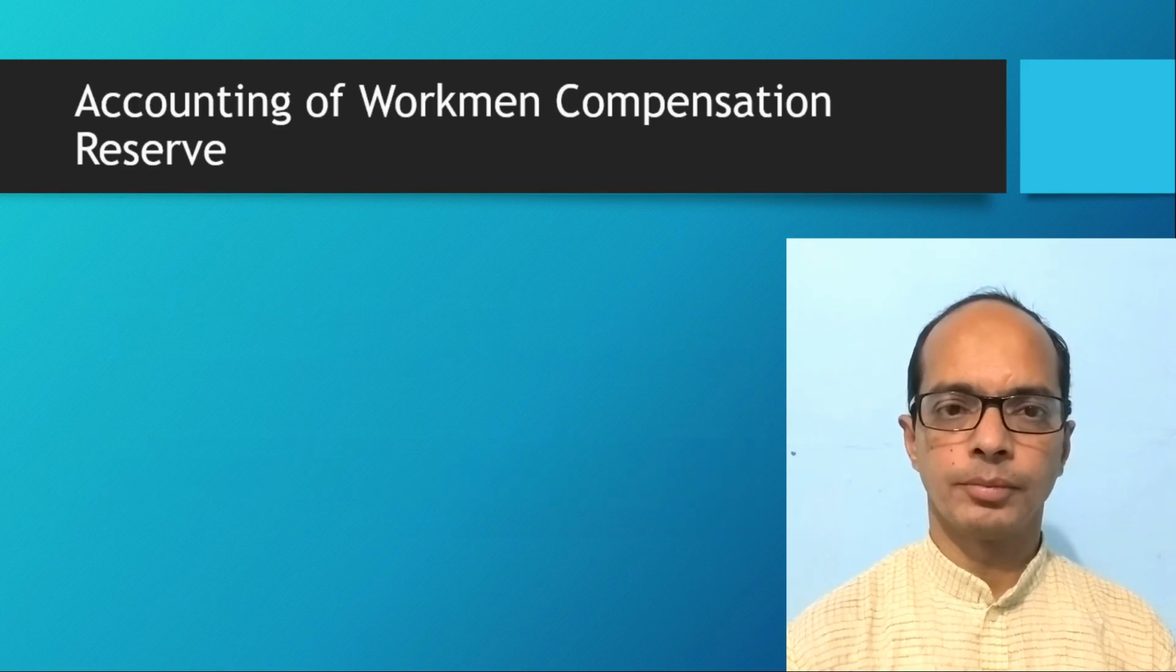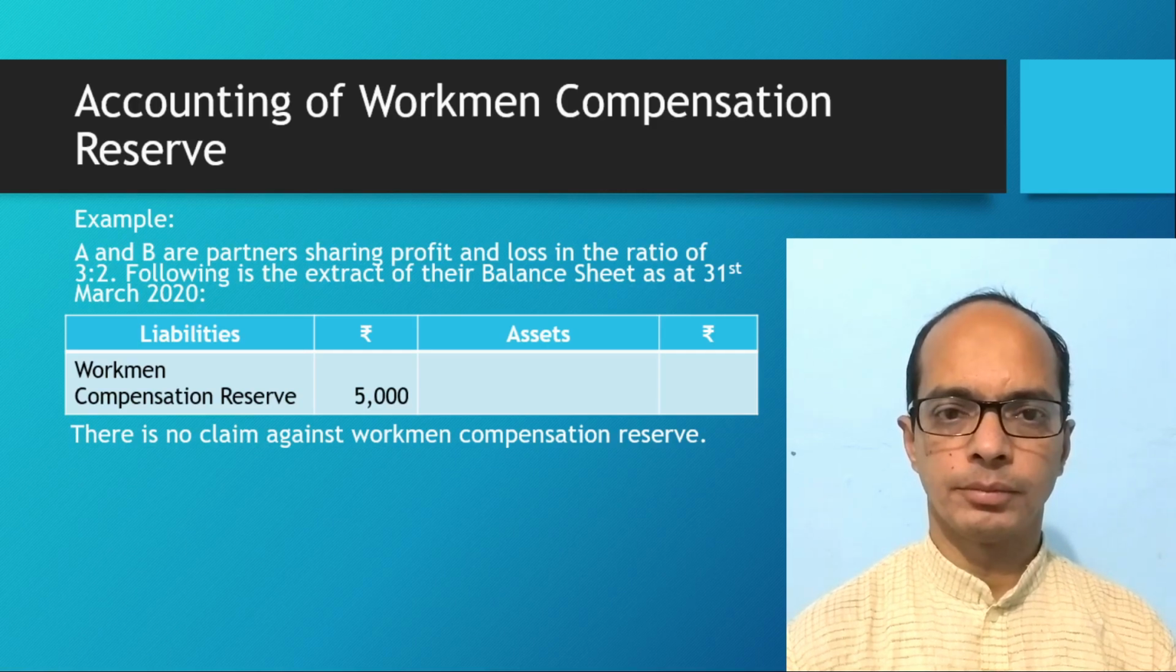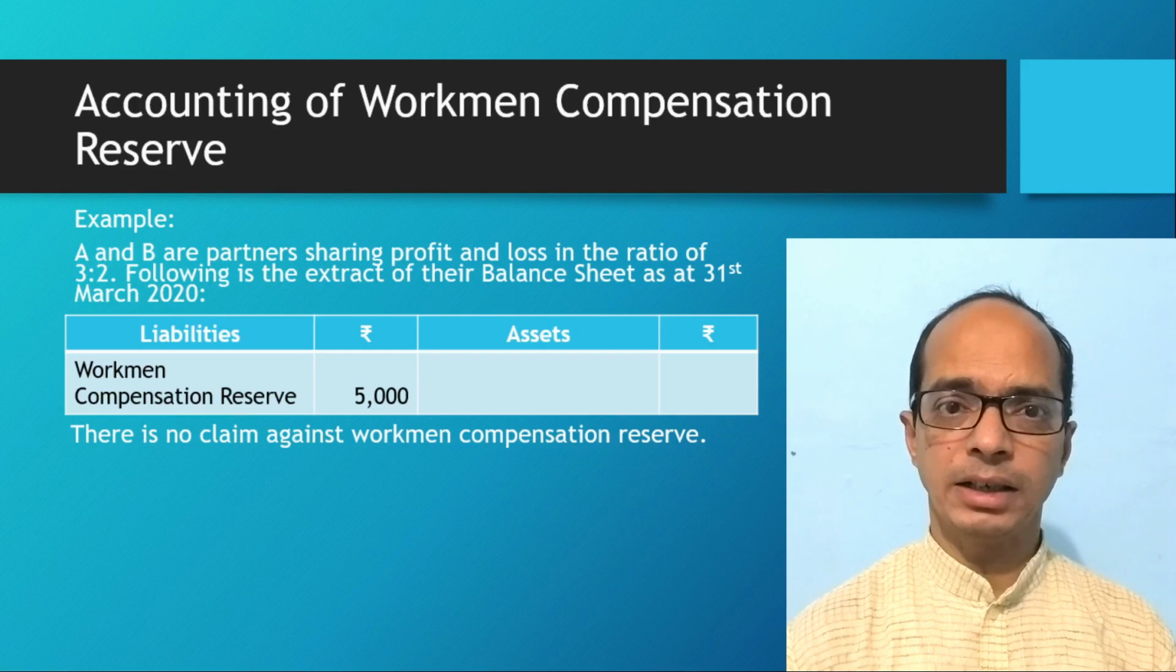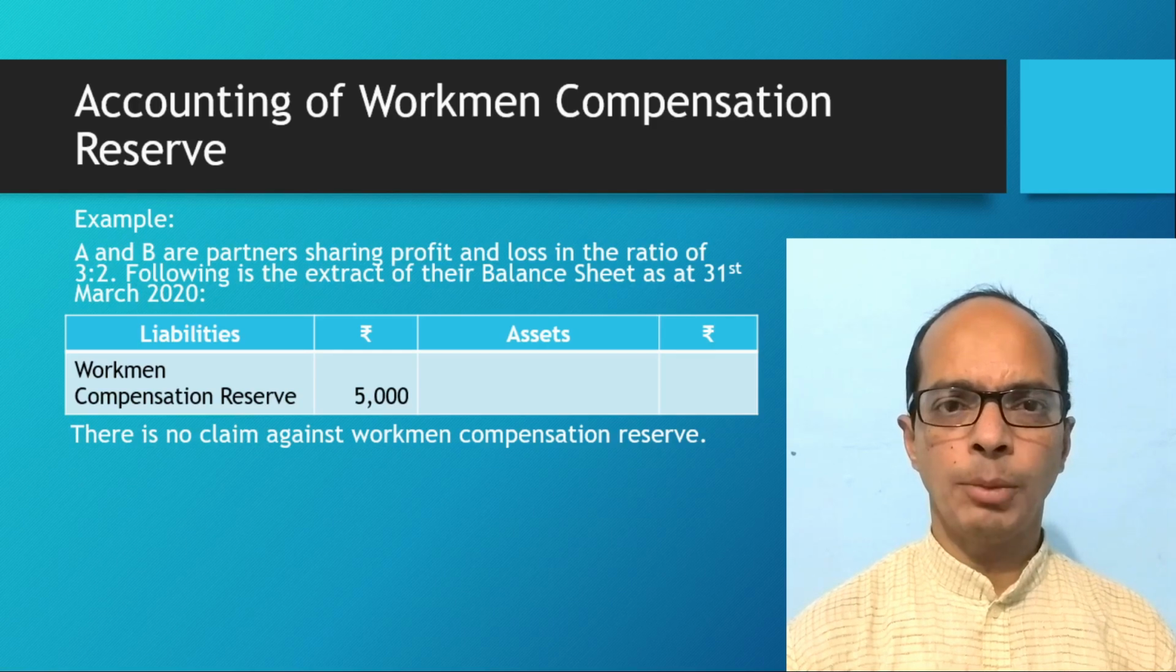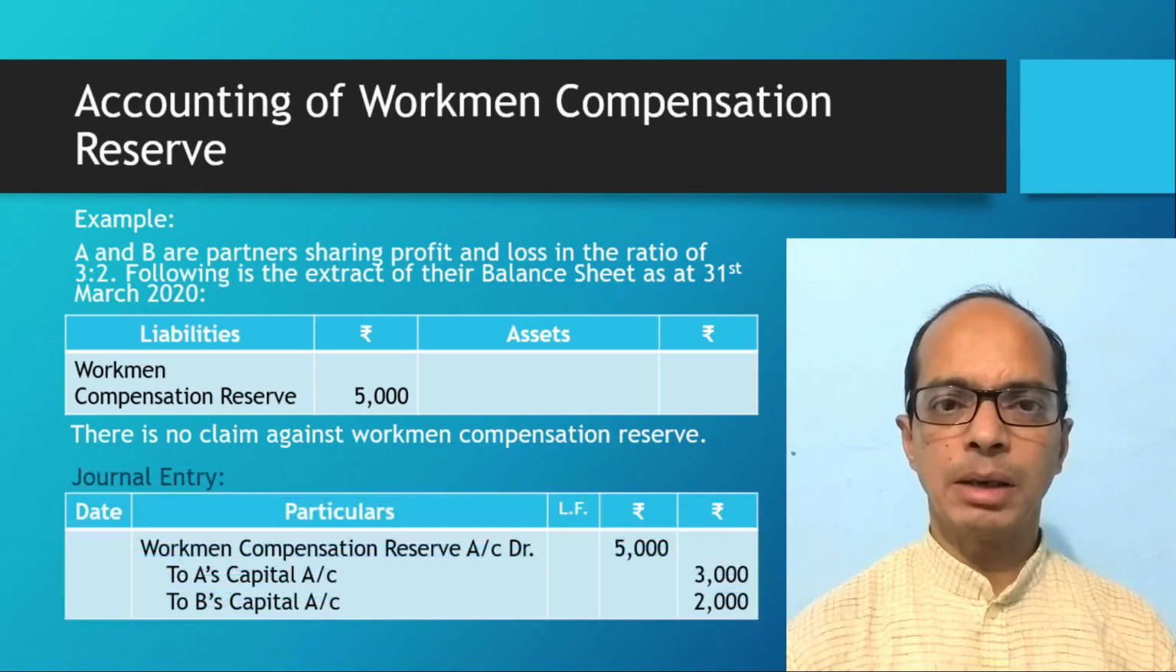Take one example. A and B are partners. They are sharing profit in the ratio of 3:2. And here in the balance sheet at the liability side, workman compensation reserve is given as rupees 5,000. But there is no claim against that workman compensation reserve. So, the total amount of rupees 5,000 will be transferred to A's and B's capital accounts in the old profit sharing ratio, that is 3:2 here. So, we will pass the journal entry: workman compensation reserve account debit rupees 5,000, to A's capital account rupees 3,000, to B's capital account rupees 2,000.